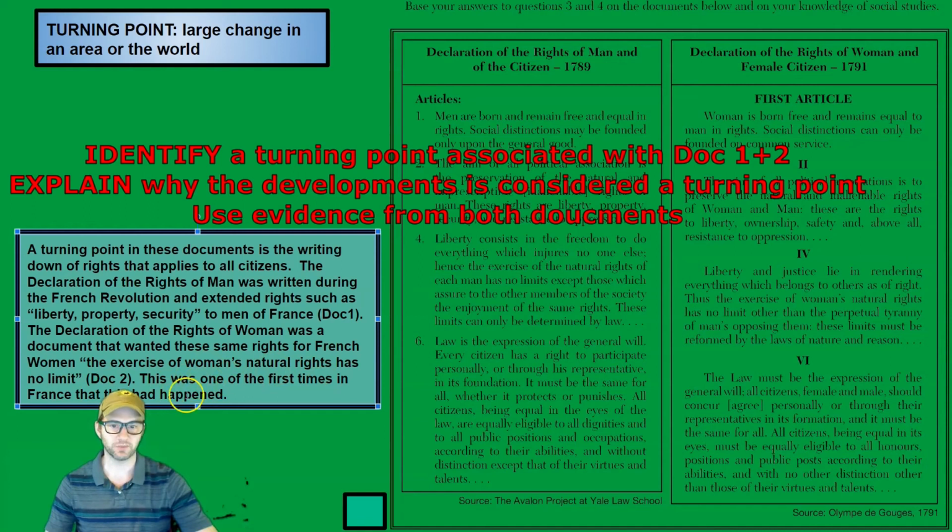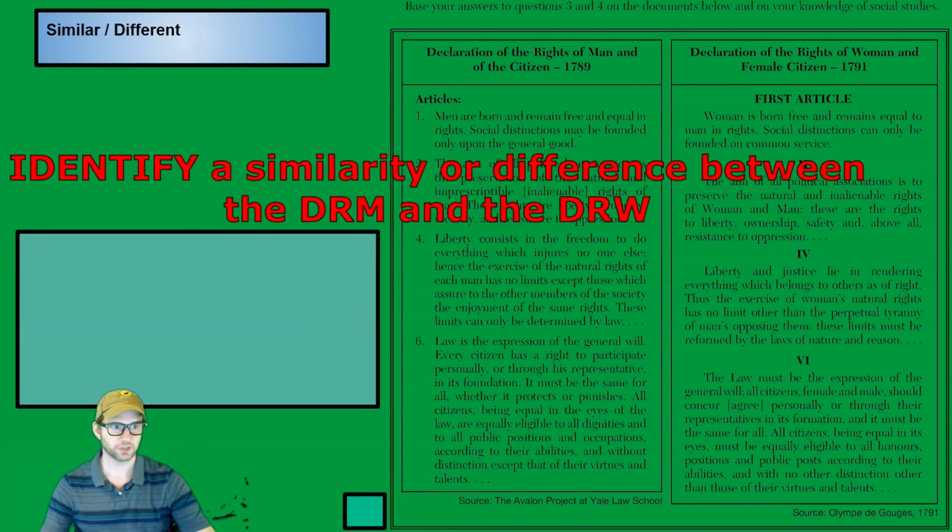Or you could say that after these declarations, the French people tried for a very long time to get these rights. That would be another answer right there. So it was one of the first times it happens, or the French people, after seeing the declarations, kept trying to get these rights for many years. Right? For similarity or difference, pick one. Similar or different between these two documents. Just pick one. Identify what is similar or what is different, and then explain why you think it is.